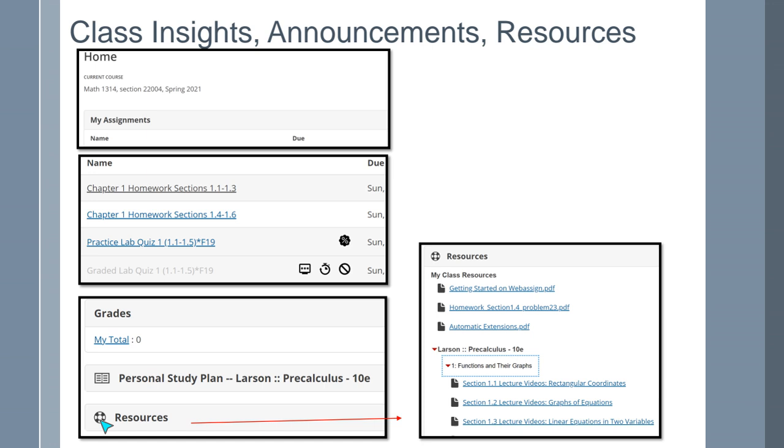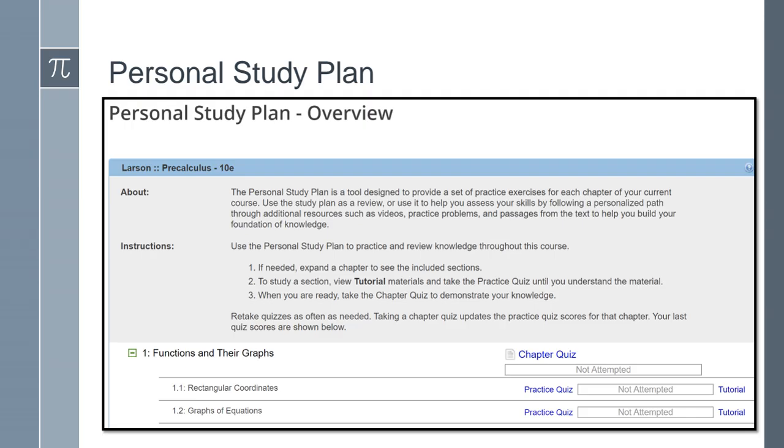And under resources, you can click on resources, and your instructor might make available PowerPoints or videos. And so that's where you would find them, under resources. The personal study plan is just to give you extra practice. If you want extra practice, then this is a good place to go.